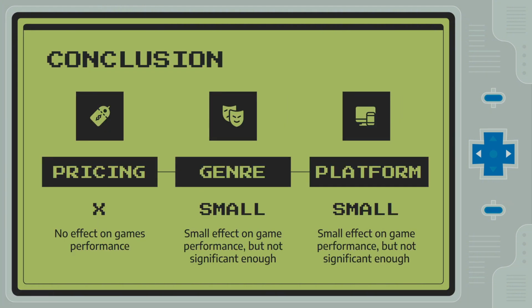We learned that the pricing of games has little effect on games' performance and sales, while genre and platform might have some effect, but not enough to be significant.